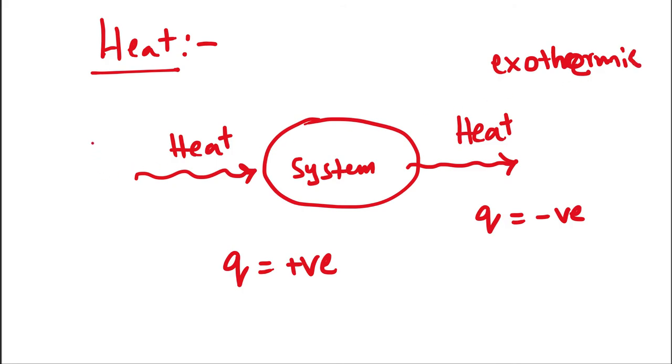Exothermic. When heat is going into the system, that is endothermic. Endothermic process. So this is about heat. So these two things, heat and work, result in the change of internal energy.